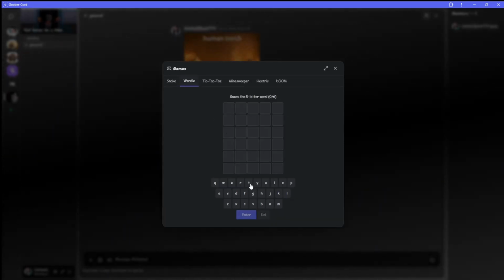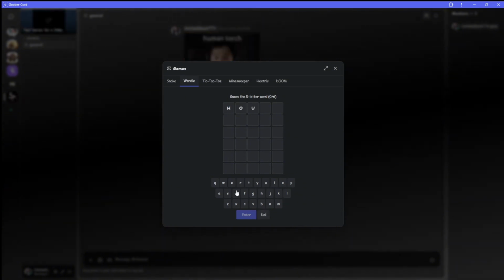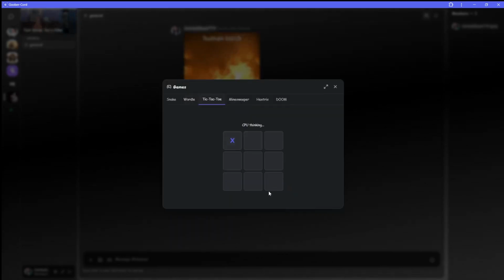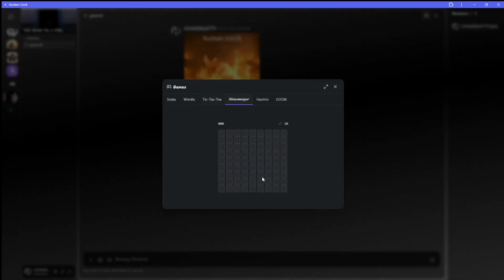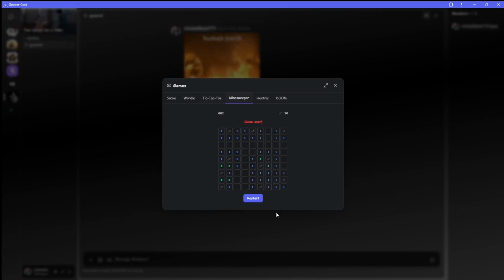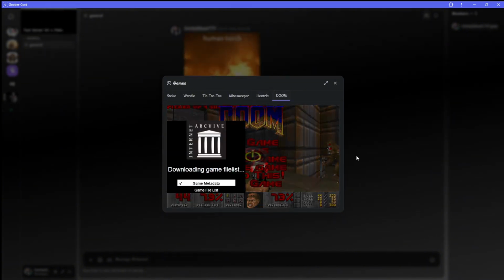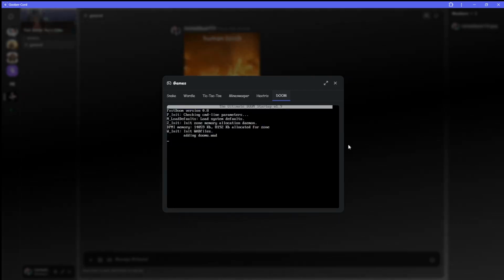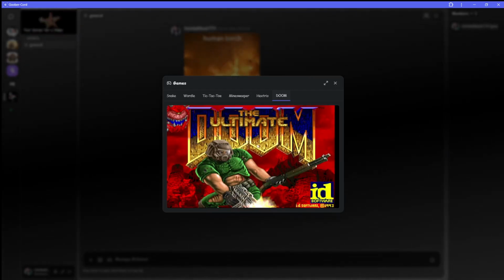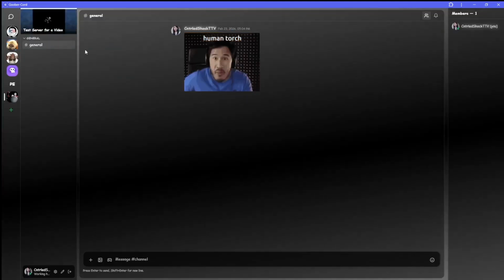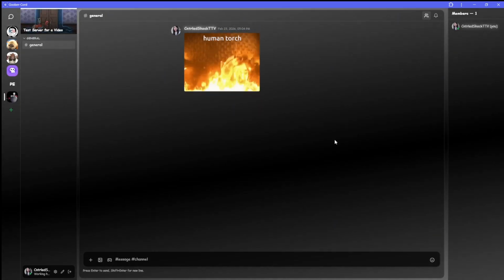Wordle works how Wordle works. Let's just type in Doctor House. Working. Tic-tac-toe, I coded my own CPU for this one. Basically just play tic-tac-toe. You'll mostly get draws. Minesweeper, everybody loves Minesweeper. That works pretty fine. Hextris, it's just an embed, and you have your high score here. And then, obviously, it has to run Doom. Any website of mine has to run Doom. If it's not running Doom, I don't want it. It's the shareware version of Doom, so don't worry about piracy. It's completely free.